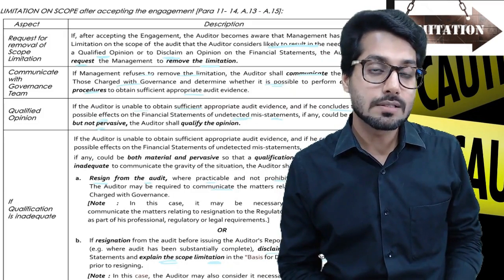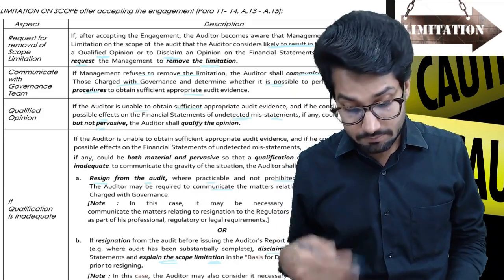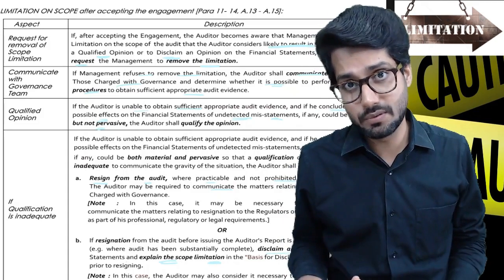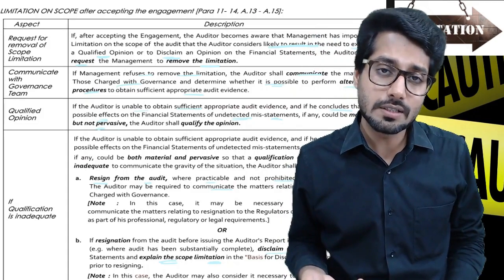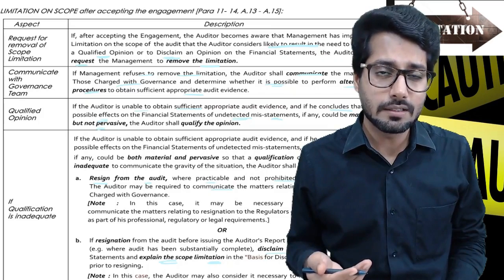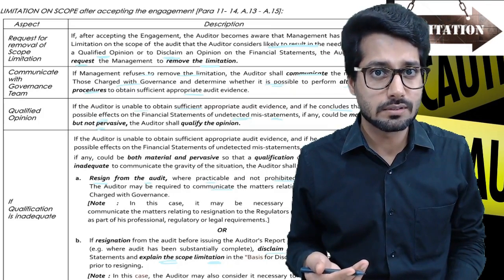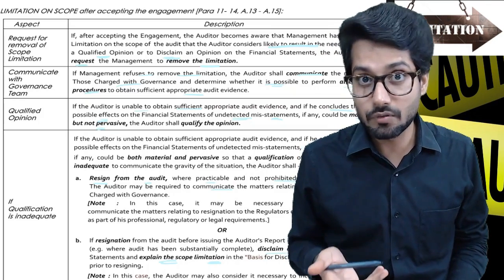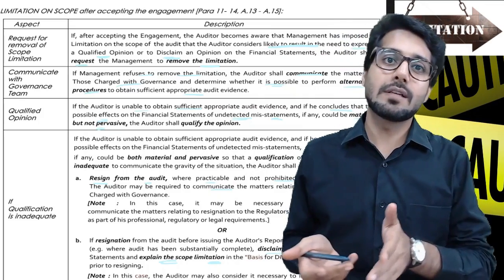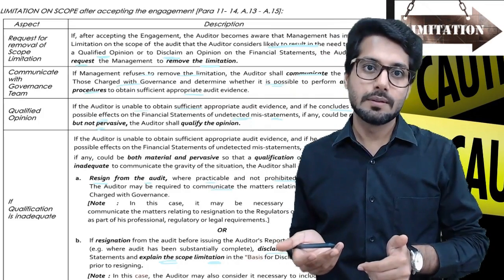That is in the case where the matter is material but not pervasive. But if it comes out to be material and pervasive, then qualification will be inadequate, and in that case you will be giving a disclaimer of opinion, right? So either you give a disclaimer of opinion or you may resign from the audit engagement.